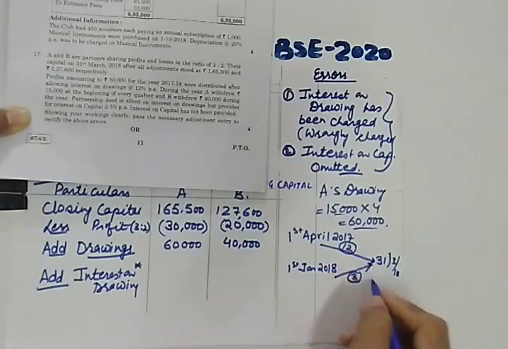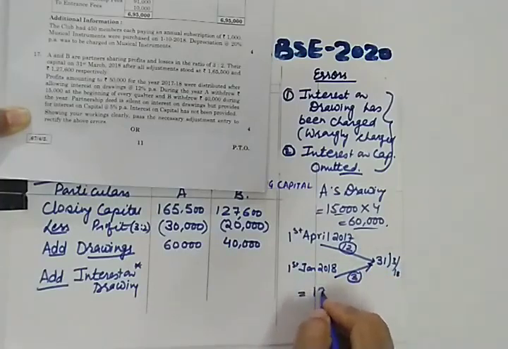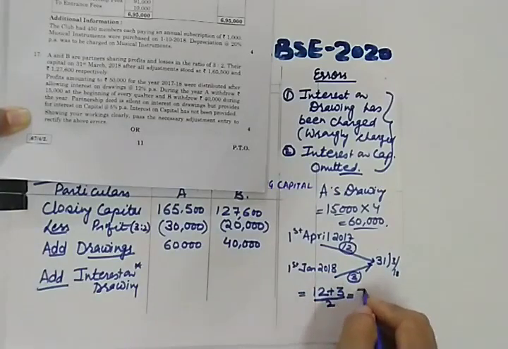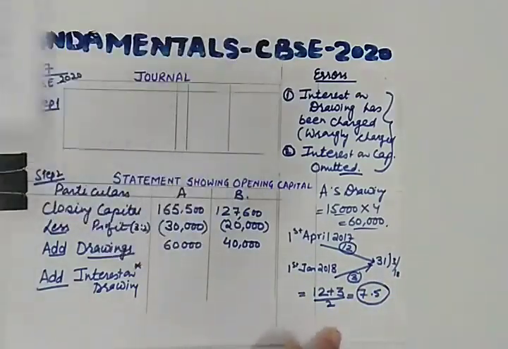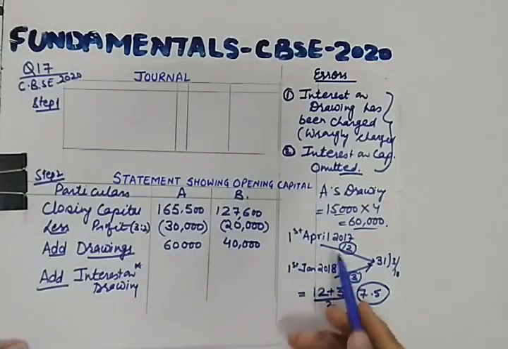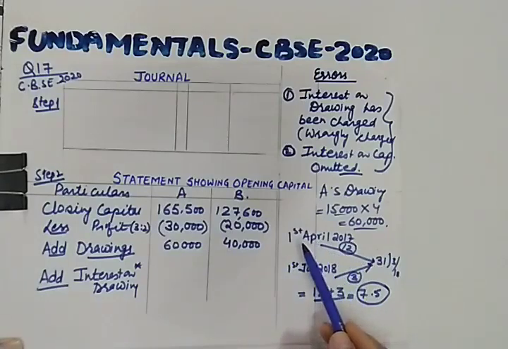So can you calculate average period? Average period will be 12 plus 3 divided by 2. It will be 7.5. I hope this working must be clear to you. A's first drawing is on 1st April and last drawing is on 1st January. How many quarters are there in a year? There are 4 quarters. 1st April, then second quarter will be on 1st July, next quarter 1st October, then the last quarter will be on 1st January. So he is withdrawing in the beginning of every quarter.